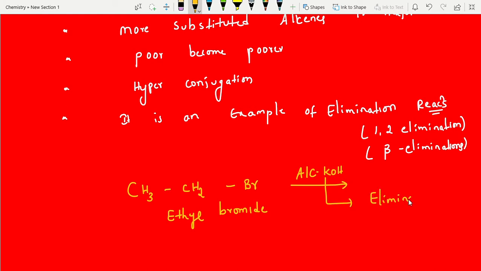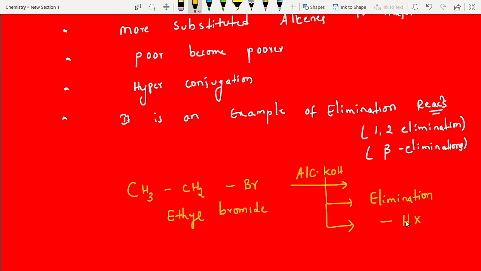This is one of the most important reagents, which we use in sequence questions also. I am going to do 20, 25 important reagents for sequence questions in the coming video, and alcoholic KOH is one of the most important. So it gives elimination reactions. What are we eliminating? Stepwise I am writing: we are eliminating HX.